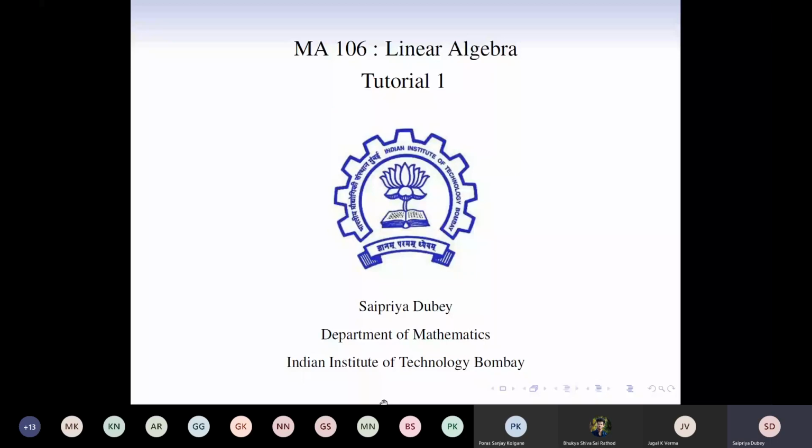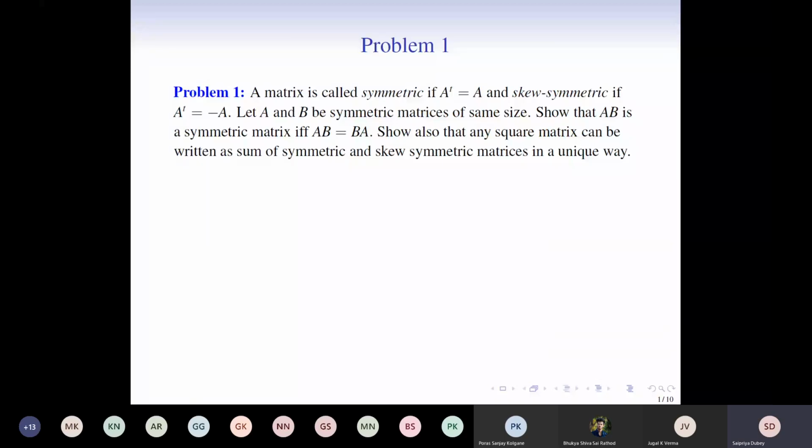Look at the first problem. The first problem says that a matrix is called symmetric if A transpose equals A, and skew symmetric if A transpose equals minus A. Let A and B be symmetric matrices of the same size. Then we need to show that AB is a symmetric matrix if and only if AB equals BA. And also we have to show that any square matrix can be written as a sum of symmetric and skew symmetric matrices in a unique way.